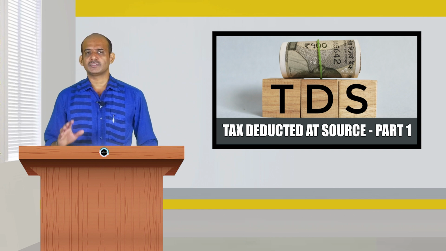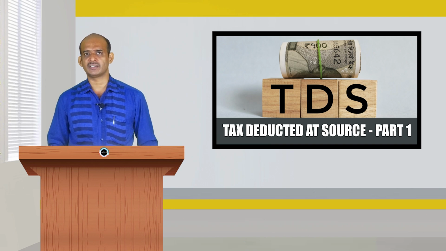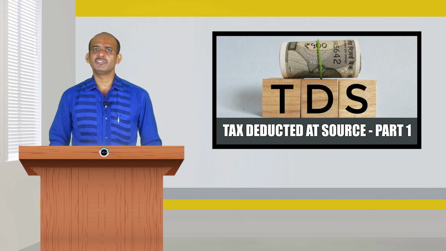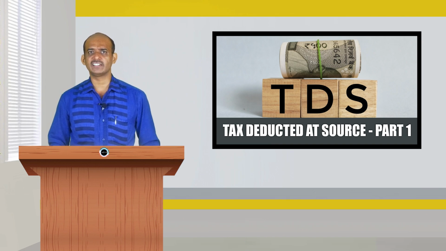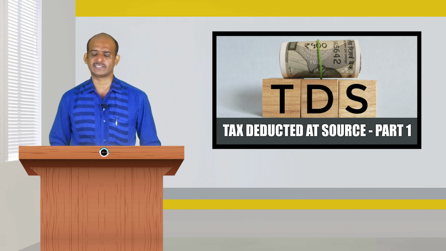This has advantages for the assessee, making the payment of tax at the end of the year. On the other hand, if the government waits till the end of the assessment year or till the due date of filing the returns is over, there are possibilities that the assessee may avoid the payment of tax.